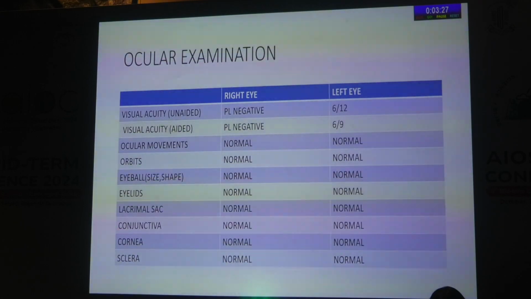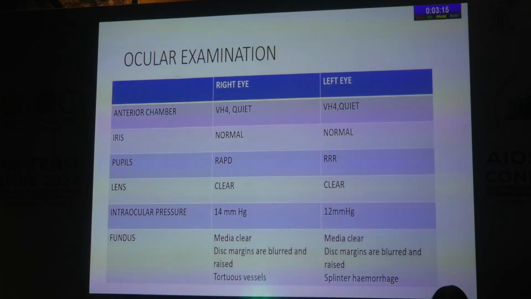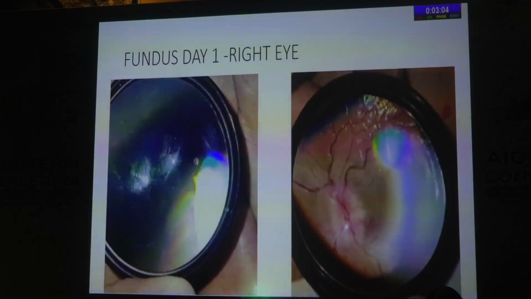The visual acuity was PL negative with PR inaccurate in the right eye. The left eye had 6/12 to 6/9 vision with pinhole. Other than that, everything was normal except for RAPD in the right eye. On the fundus photograph, the disc margins were blurred and raised with tortuous vessels. In the left eye, there was a splinter hemorrhage also.